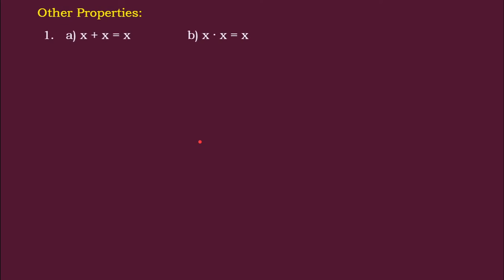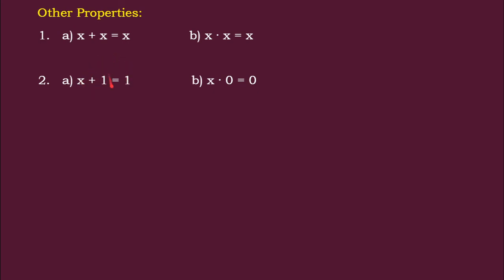Next are the other properties. We have x plus x is equal to x and x into x is equal to x. For example, if you use the value 1, 1 plus 1 is 1, and for multiplication 1 into 1 is 1. In the same way, x into x is x, and x plus x is also x. So whether it is the plus operator or the dot operator, the answer is x. Likewise, the next property is x plus 1 is 1. That means if we add the value 1 to the variable, we get 1 as the answer.